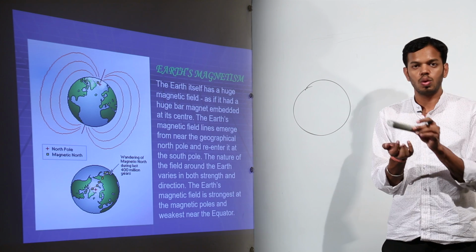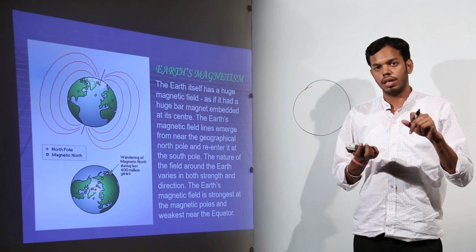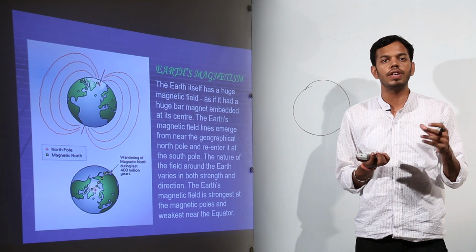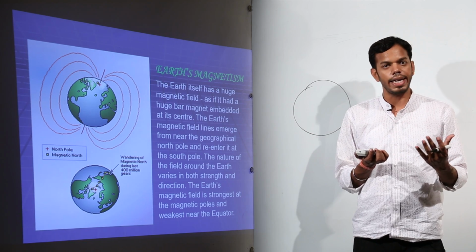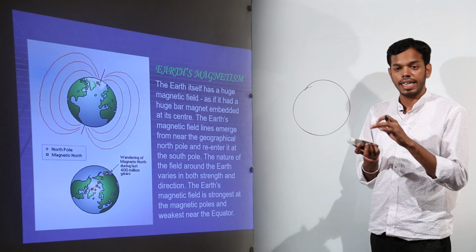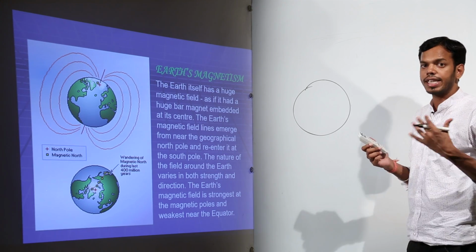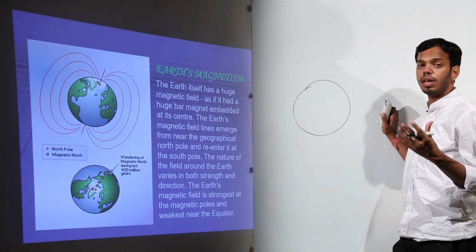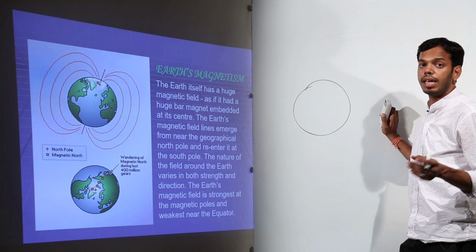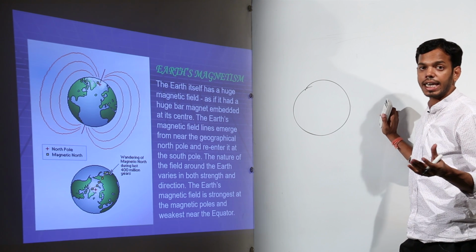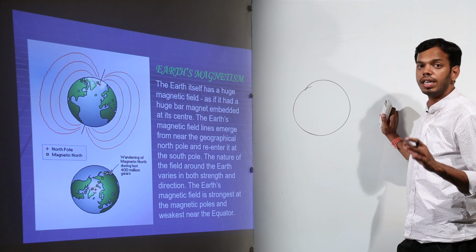Now I want to know where the North Pole is. The red part of the compass needle always points towards the North Pole, right? So if it is a north polarity needle and it is pointing towards north, how can this be possible? Because north and north are going to repel each other. Like poles never attract each other. We know this phenomenon from when we were small.